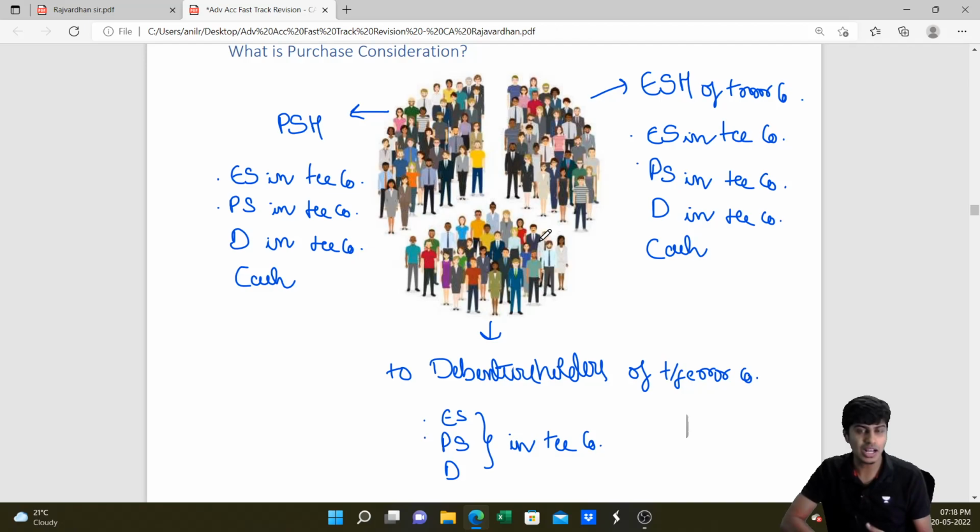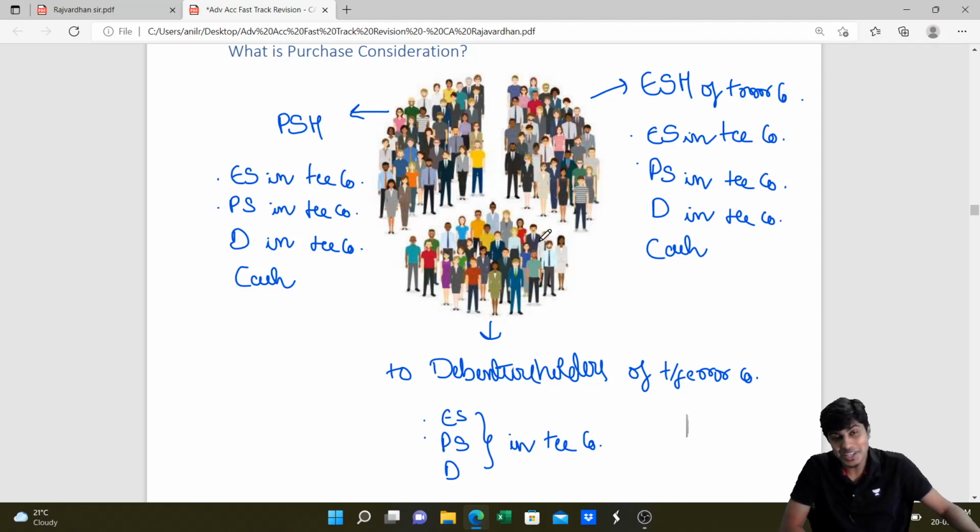When I ask this question in class, I get a lot of answers. A lot of them say, sir, equity shares and preference shares given will be part of PC, irrespective of whom you give it to. Some say, no sir, what matters is equity shares, preference shares, debentures, cash, anything given to equity shareholders and preference shareholders. It doesn't matter what you give, it matters only to whom you give. And the third category of people say, sir, everything is PC, whether you give it to equity shareholders or preference shareholders or debenture holders.